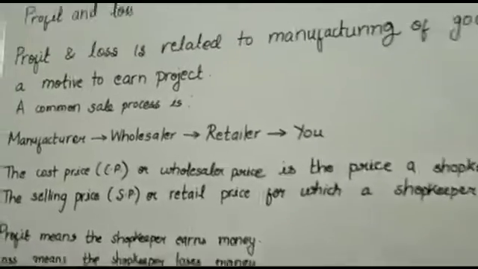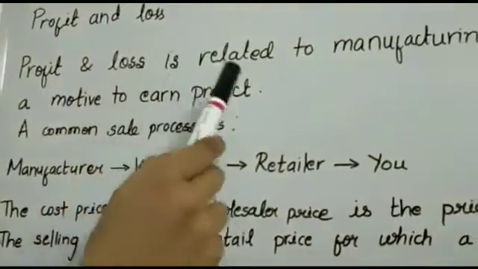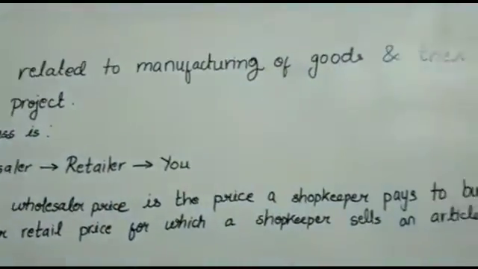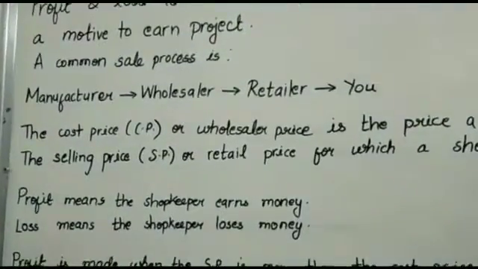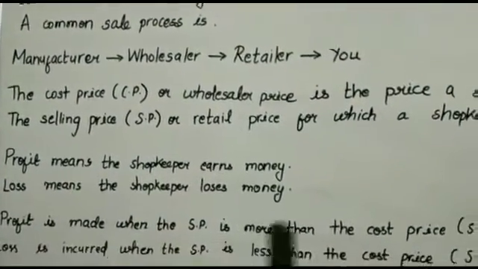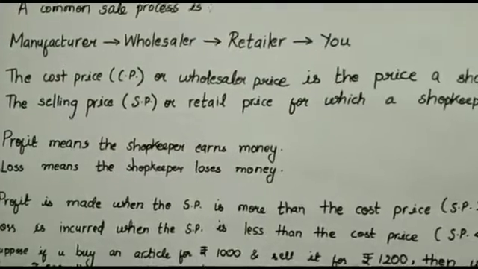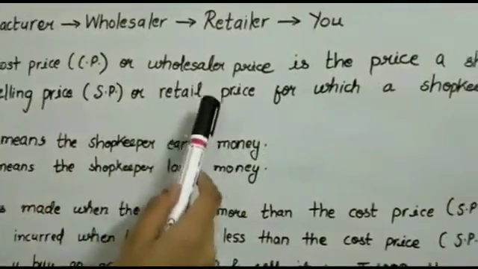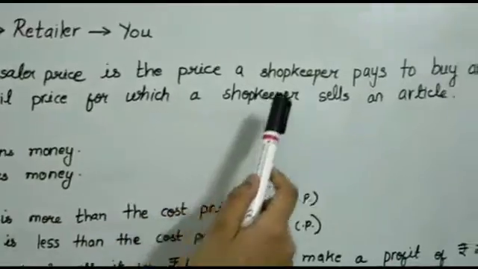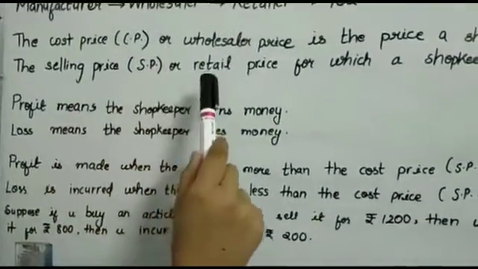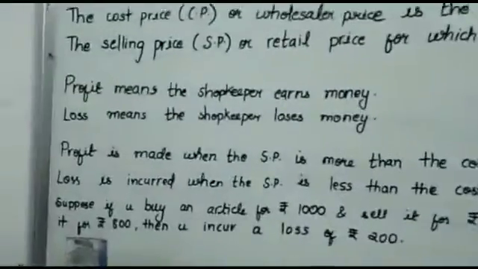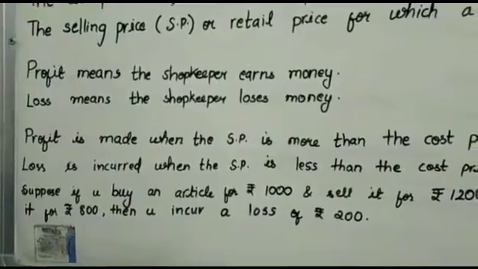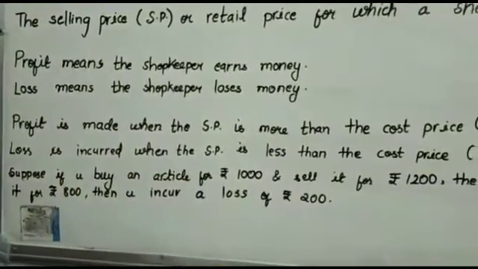Now we will study about profit and loss. Profit and loss is related to manufacturing of goods and their sale with a motive to earn profit. A common sale process is manufacturer, then wholesaler, then retailer, then you. The cost price CP or wholesaler price is the price a shopkeeper pays to buy an article. The selling price SP or retail price is the price for which a shopkeeper sells an article. Profit means the shopkeeper earns money. Loss means the shopkeeper loses money.